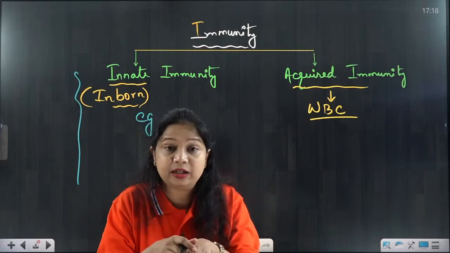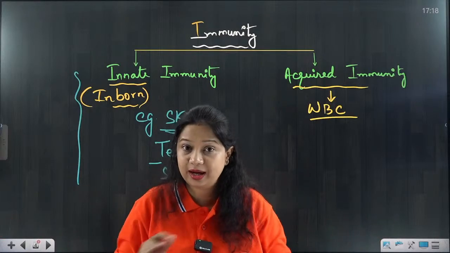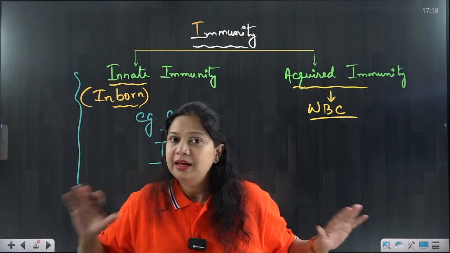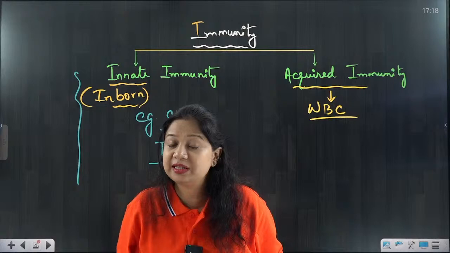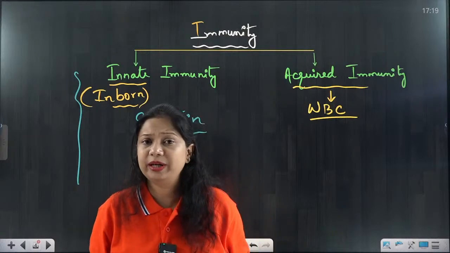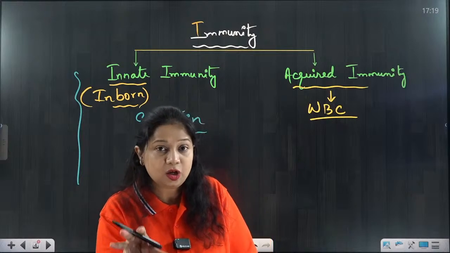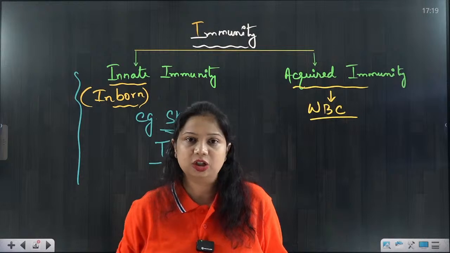And when they have entered, it is the function of WBCs now to protect us. They are the higher lines of defense. First line of defense is the innate immunity. It is the higher second, third line of defense when these cells will be recruited. So these cells are now acting so that we can be protected from these germs.